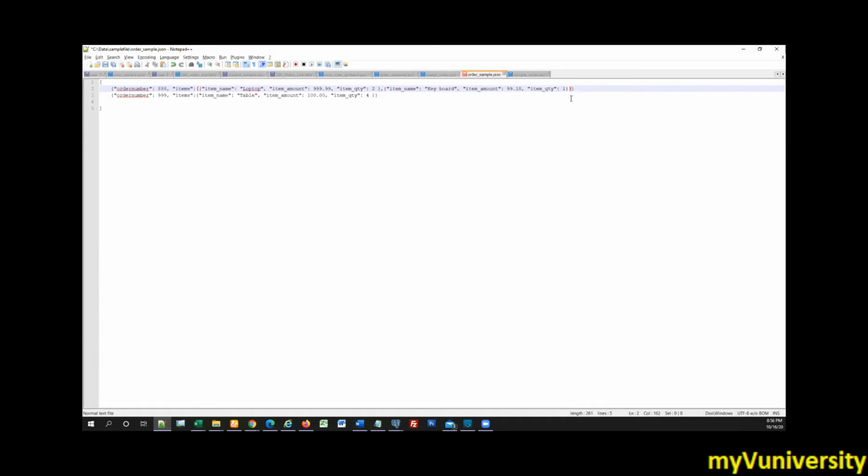To enclose the array, we take square brackets. So whatever the red color curly brackets marked, replace them with square brackets. Okay, so the opening also.